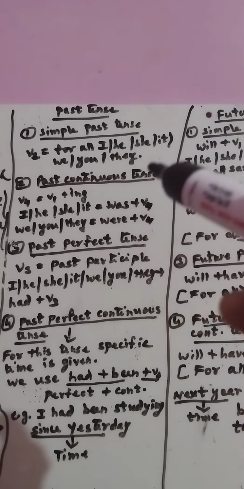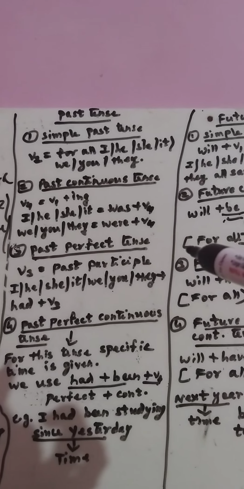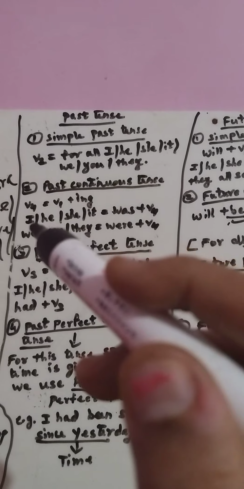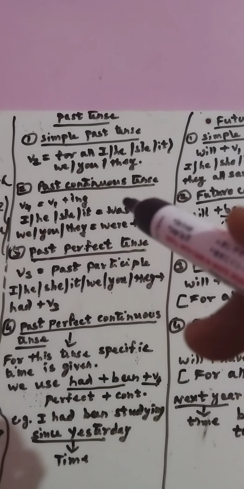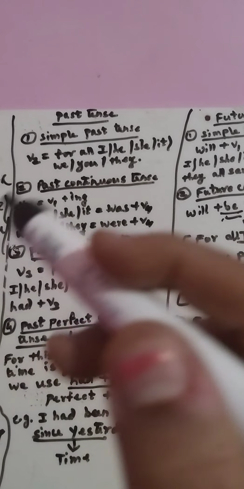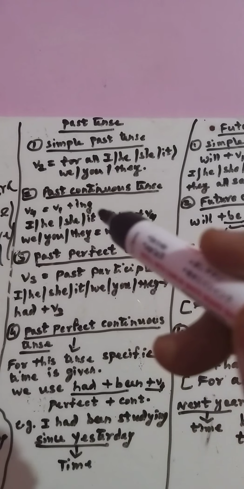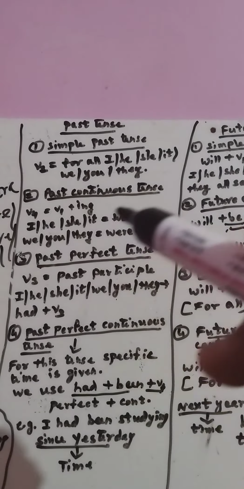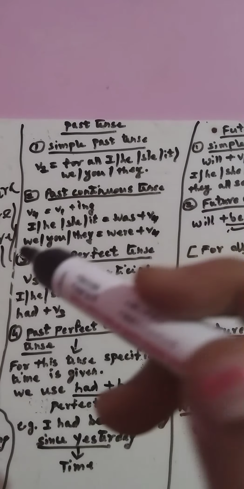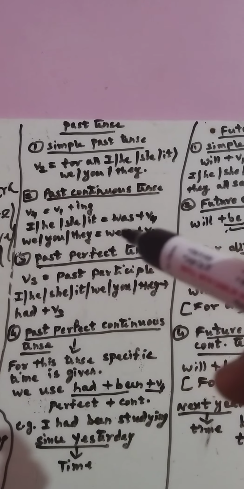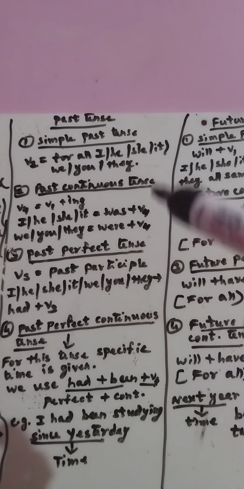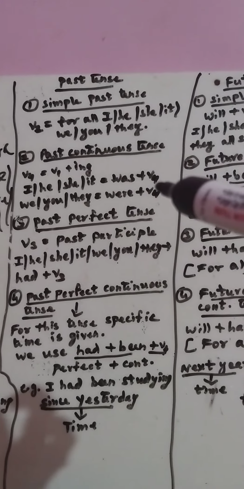The verb which is going to help the main word is known as the helping verb. Now here I took the singular, remember there it took the plural. So I, he, she, it will take was with verb 4. So, I was going to school. We, you, they are plural, so they remain as it is. So, they were going to school. This is how your continuous is done.